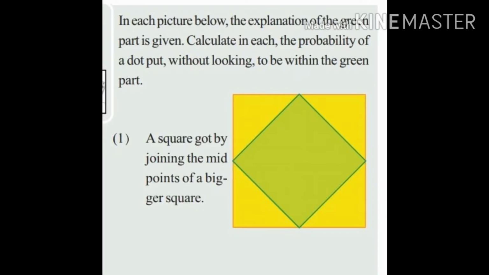Okay, now let's do problems from the second activity. First question: in each picture below, the explanation of the green part is given. Calculate in each the probability of a dot put without looking to be within the green part. The first figure is a square got by joining the midpoints of a bigger square. That means in one large square, one small square is given. That is the green portion. We need to find the probability of getting a dot inside that green region. Let's see how to find this.